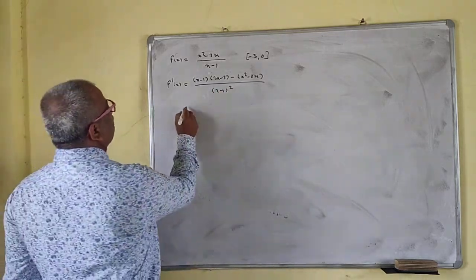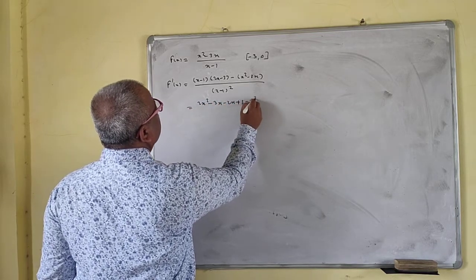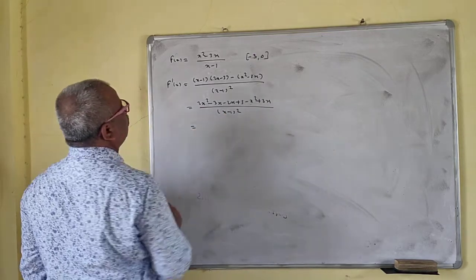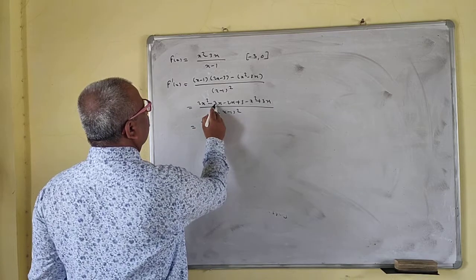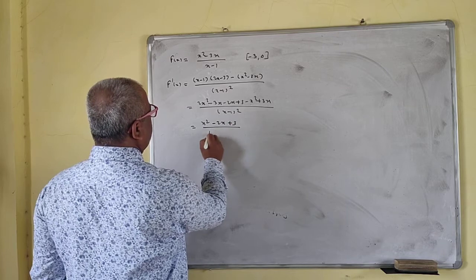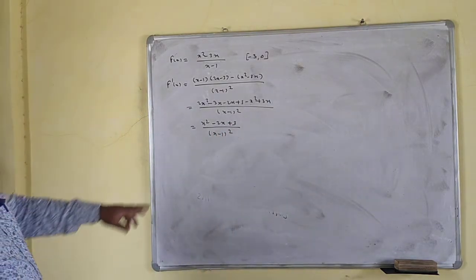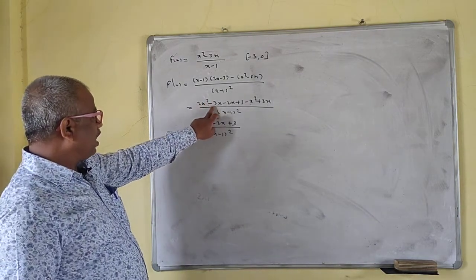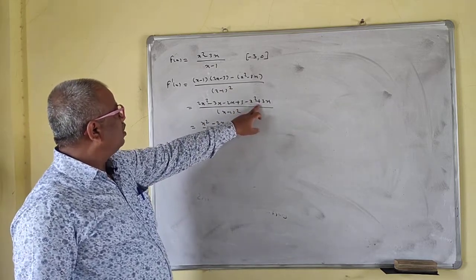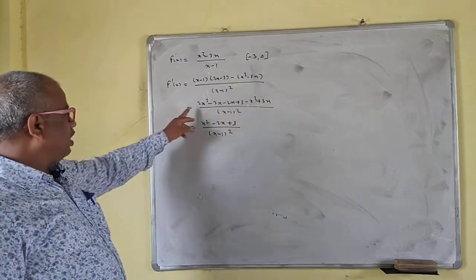Okay, so let's simplify this. This is twice x square minus 3x minus twice x plus 3 minus x square plus 3x, upon x minus 1 whole square. So that is x square, your 3x get cancelled, so minus twice x plus 3 upon x minus 1 square. If I make a mistake here, then the problem will arise. So this is twice x square minus 3x minus twice x plus 3 minus x square plus 3x. Your 3x get cancelled. Only there is a chance for this one.